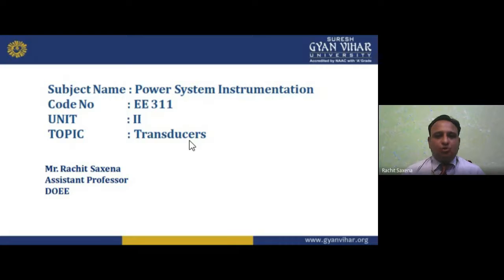So, as I earlier told you, my dear students, at the time of starting of this subject, that is power system instrumentation, this subject totally deals with the instrument part. And if I'm talking about the instrument part, I'm talking about the measuring part. We also call them measuring instruments.